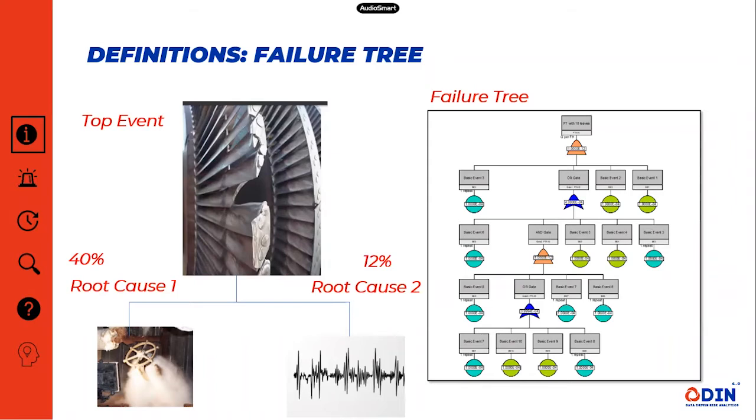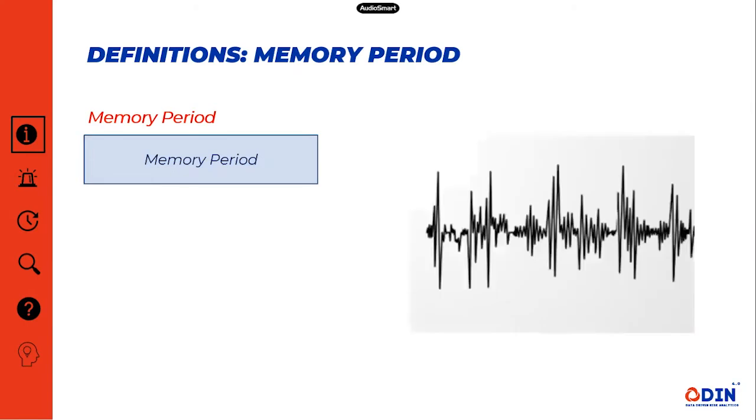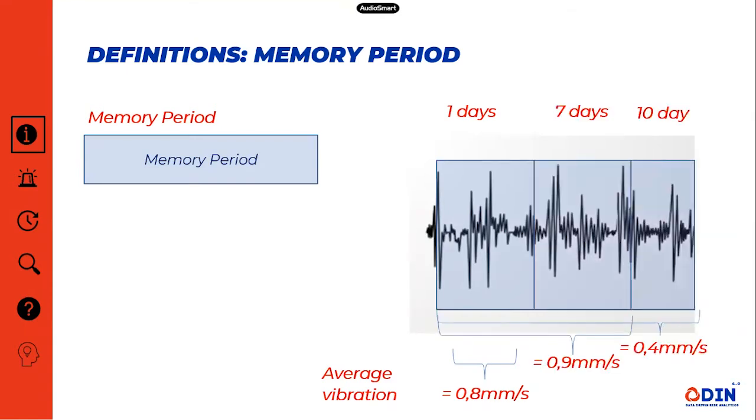For root cause investigation, the reliability engineer needs to know the probability of each root cause contributing to the top event. Another definition is the memory period. The memory period is basically the time interval we apply to our calculations. Depending on the signal statistics, we might want to use shorter or longer time intervals for performing our calculations. So for example, the calculation of the average vibration can be based on a short memory period, let's say 1 day, 7 days, or 10 days.